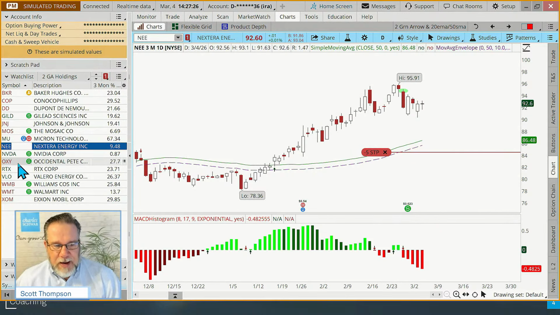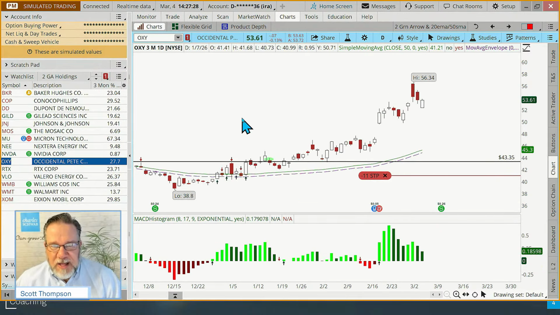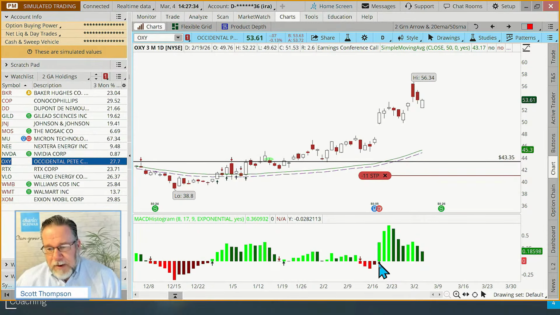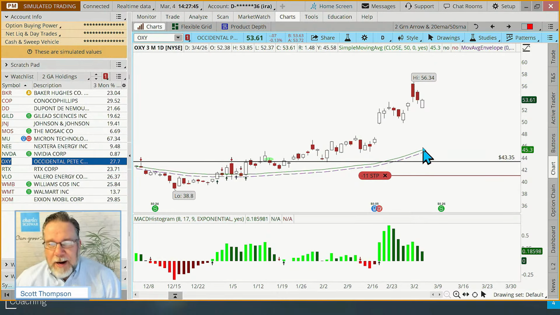Okay, we looked at NVIDIA already. Occidental. Okay, this is another energy company. Stock's above the moving average. MACD's actually green. This gave a new buy signal back there on the 19th of February. So we could have moved our stop up there. Again, that's like extra work for me. I usually just wait until I get 2 red arrows and then I'll move the stop up. But some people like to move their stop up more frequently.